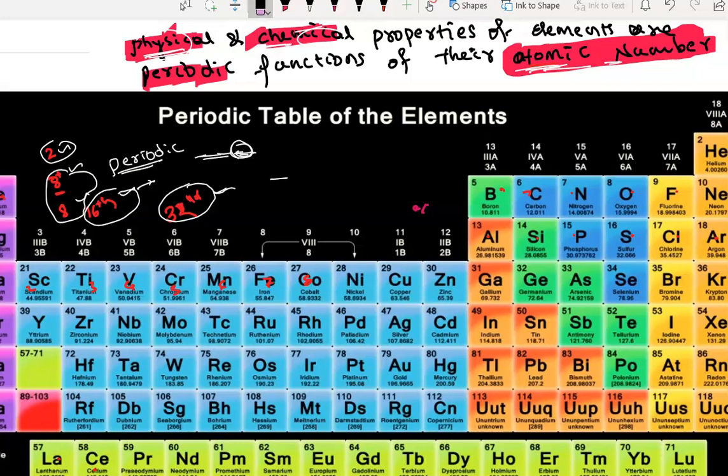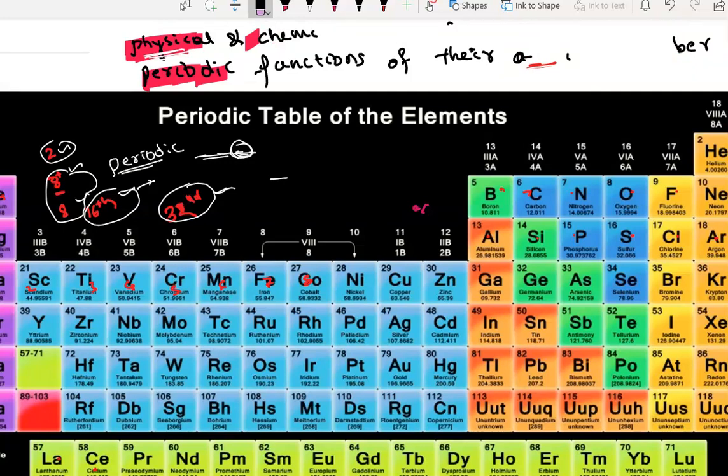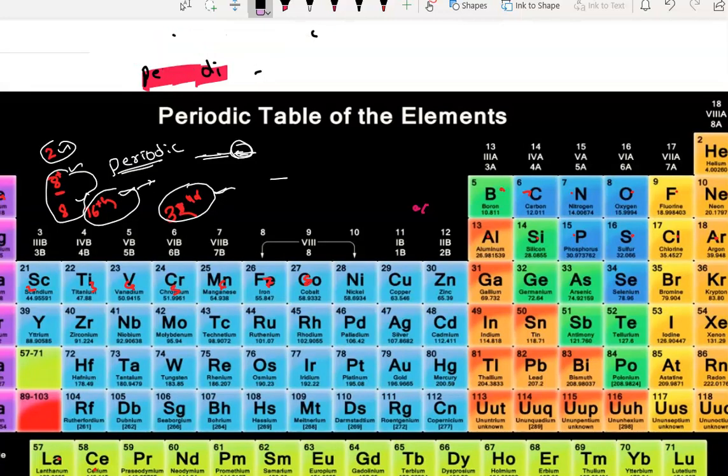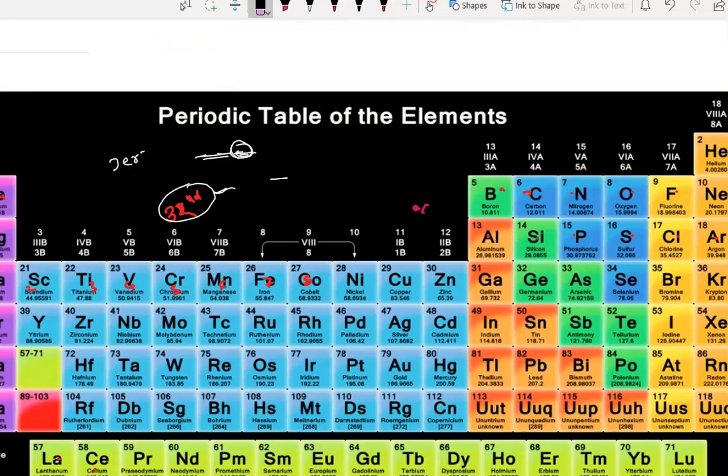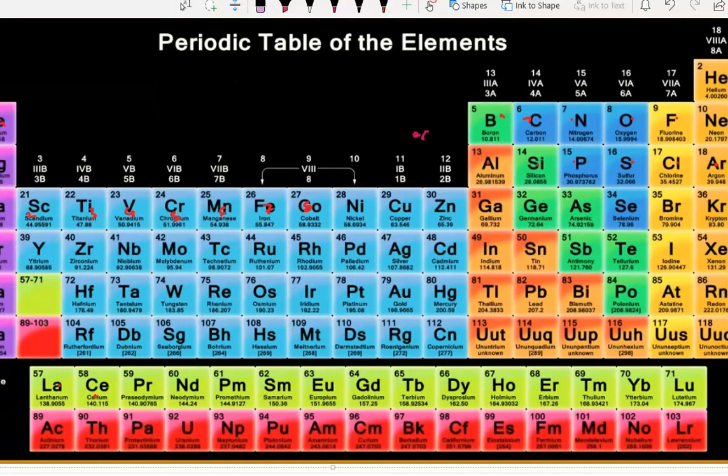Let me erase all of these things. Okay. Let's see the features of Henry Moseley's table. What are all the features of his table? Let's see that. Let's see what his features are, so how he has arranged. We'll see all of them.